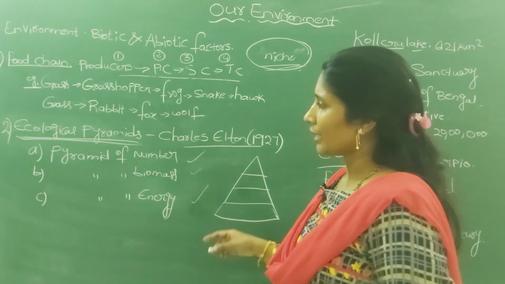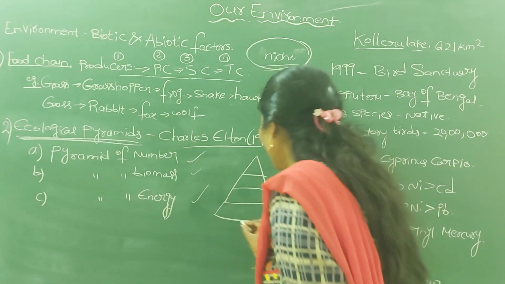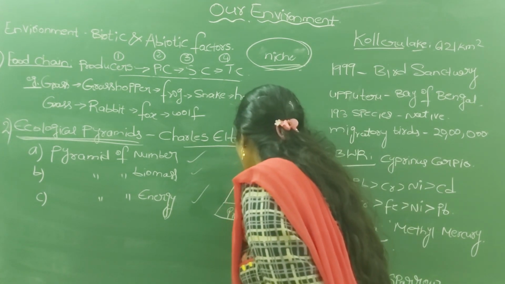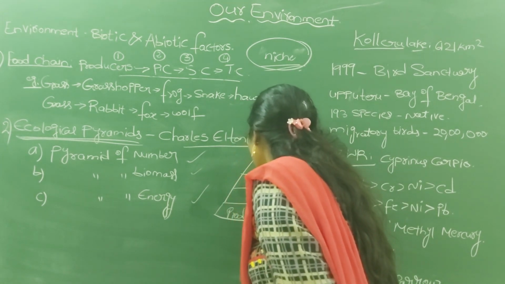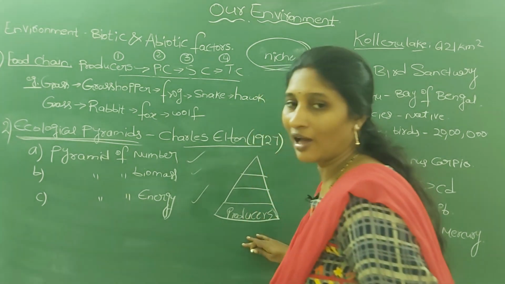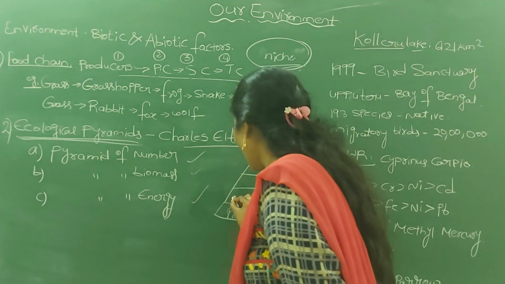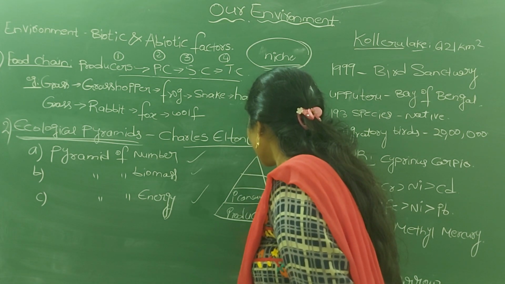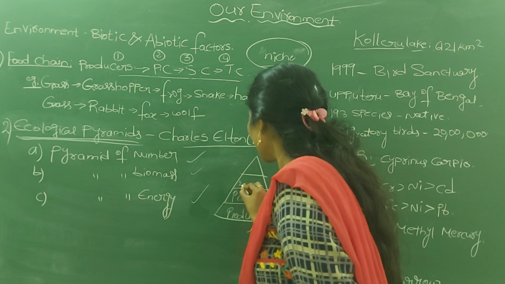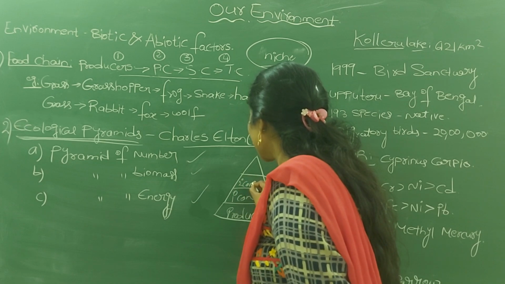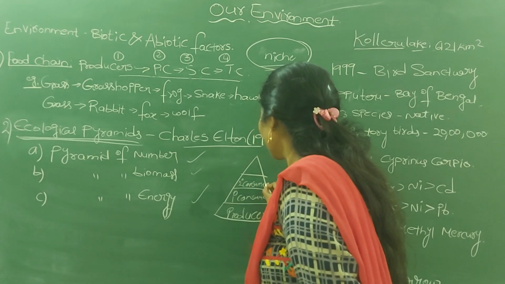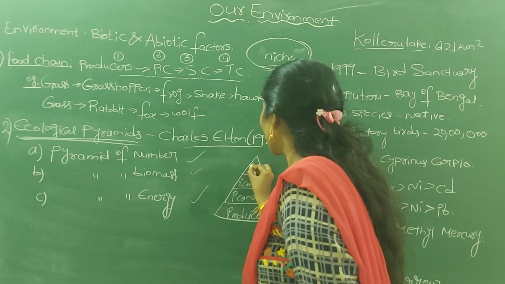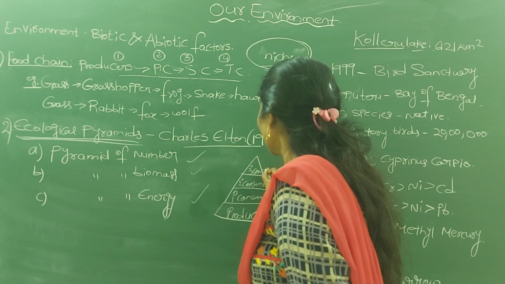In any pyramid, the base always starts with the producers. After producers come primary consumers, then secondary consumers, then later tertiary consumers.